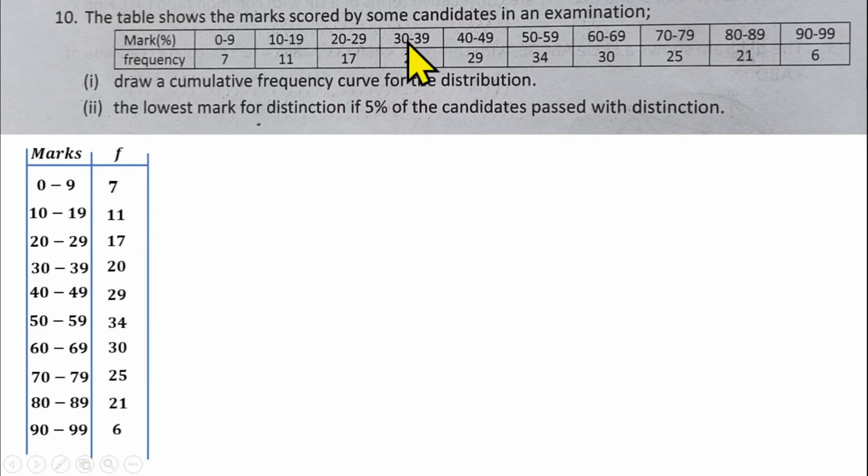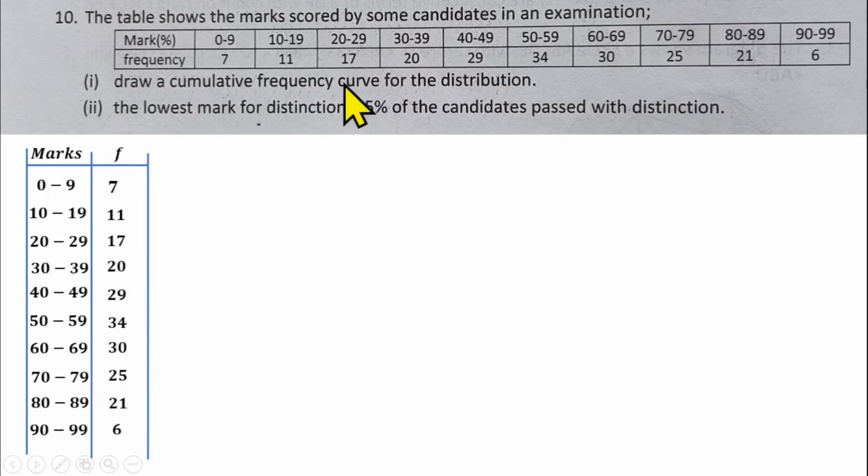So I've reproduced the table. It was given horizontally like this, so I've reproduced it vertically so that it will save our time. I've not done anything, I've only rewritten the table like this. So we have to draw a cumulative frequency curve, which is called an ogive. We call this curve an ogive.